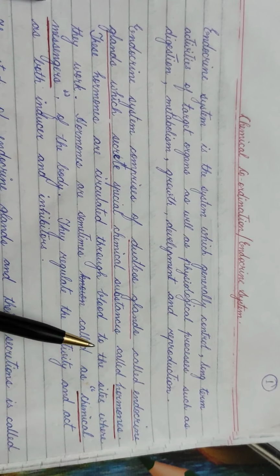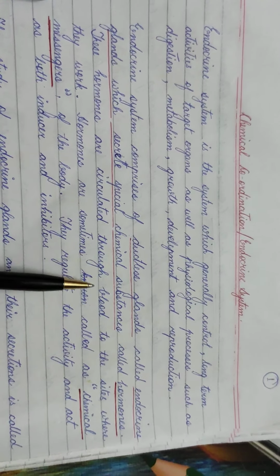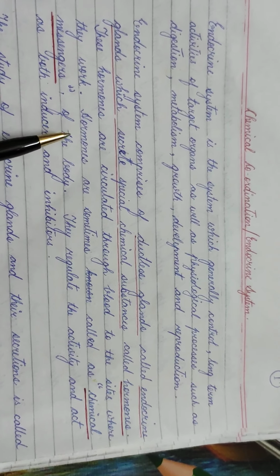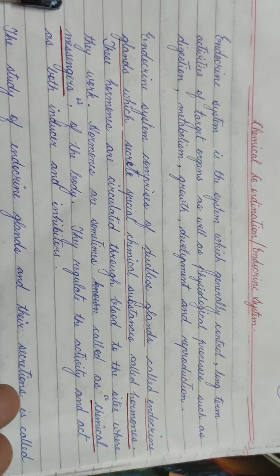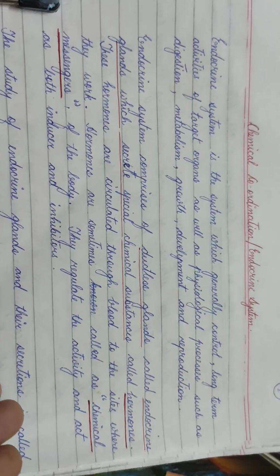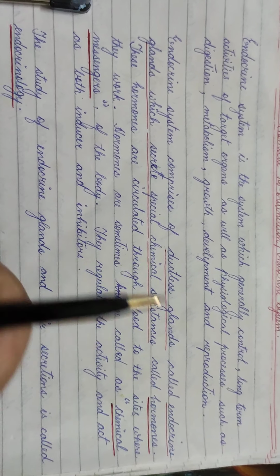These hormones regulate the other glands as they are circulated through blood to the sites where they work. They regulate the activity of the glands and act as both inducers and inhibitors.